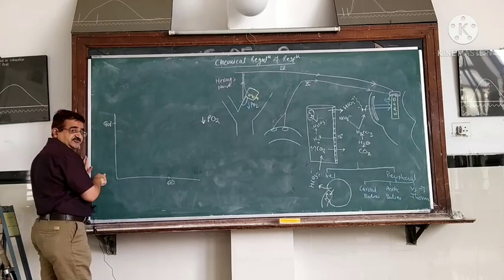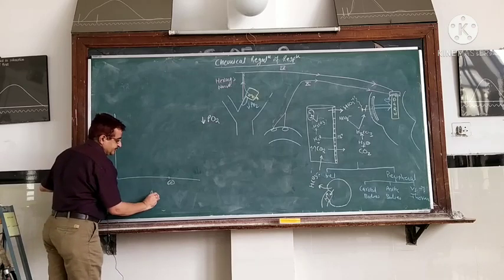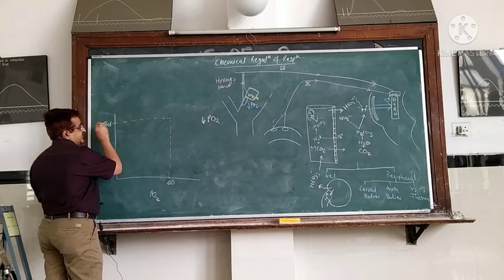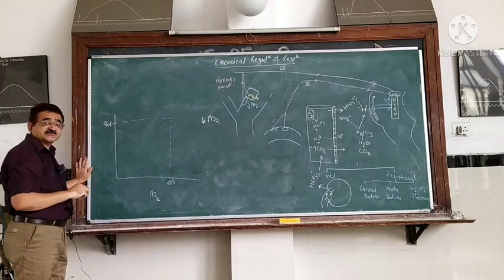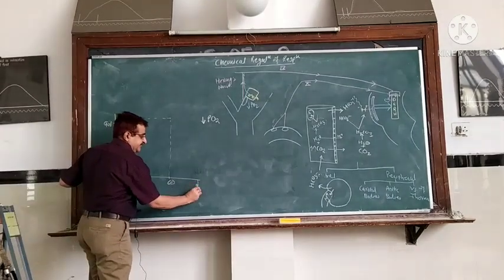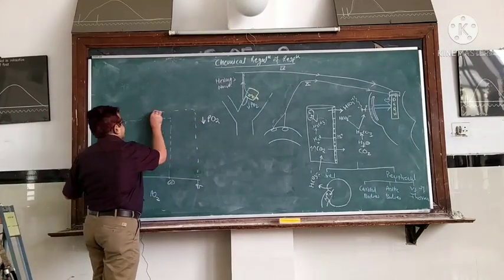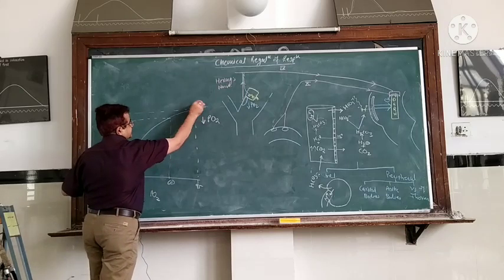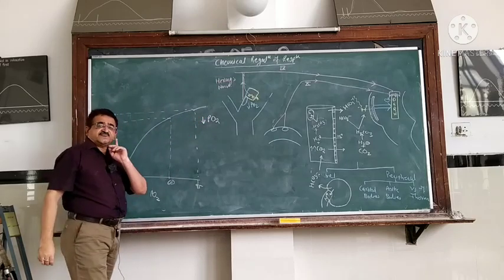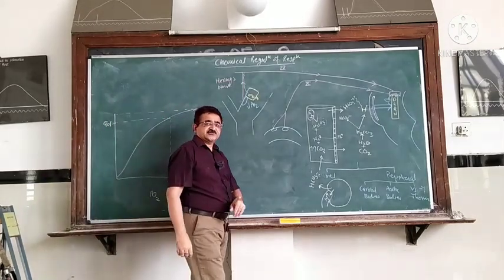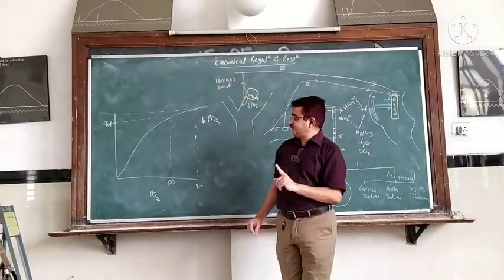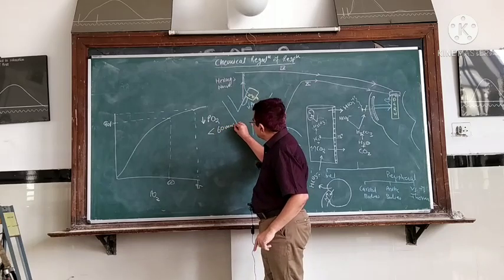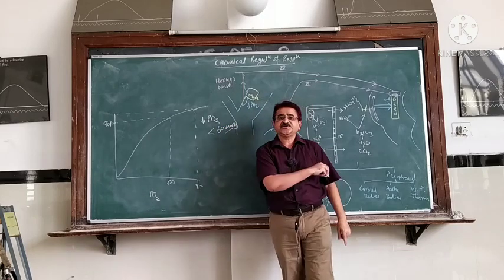Here is the percentage of saturation of hemoglobin with oxygen, and here it is the PO2. At a value of 60 millimeter of mercury of oxygen, the hemoglobin is 90% saturated. At 95 millimeter of mercury, it is around 97% saturated, and this is our curve. For the stimulation of peripheral chemoreceptor, the PO2 should fall below 60 millimeter of mercury. Then and only then we get visible changes in the ventilation.